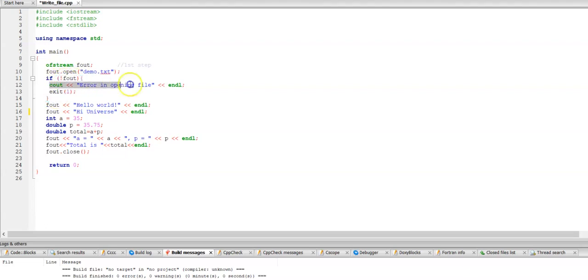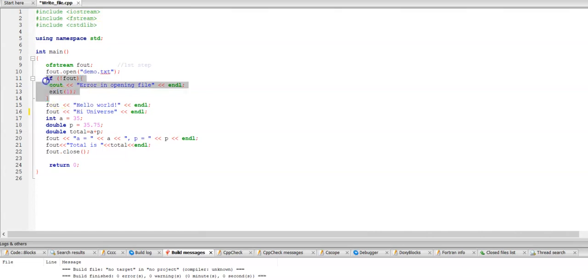Then I am printing the statement "error in opening the file" into the console, and then I am exiting the program. This exit function will help me terminate the program as it is not able to open the demo.txt file. The exit function lies inside the cstdlib library, so I have included this library over here.